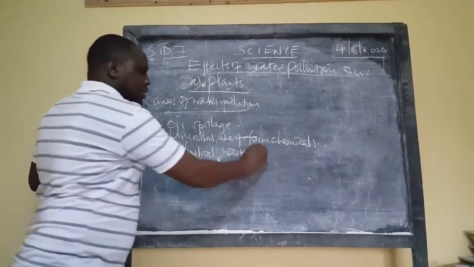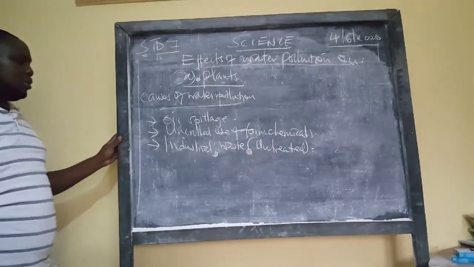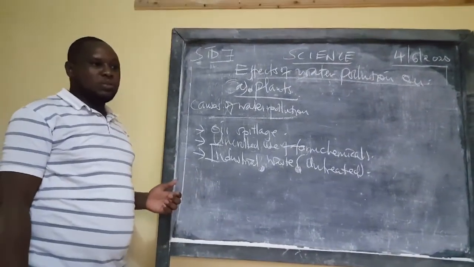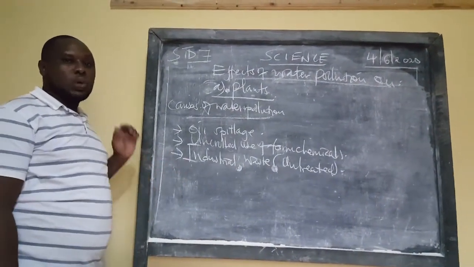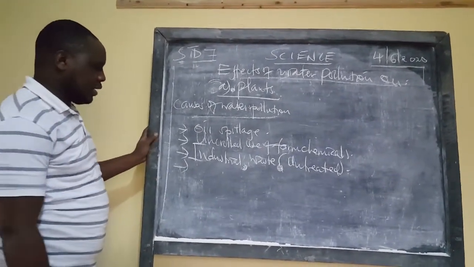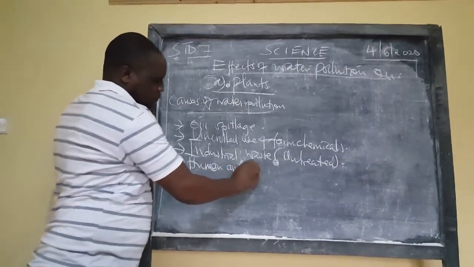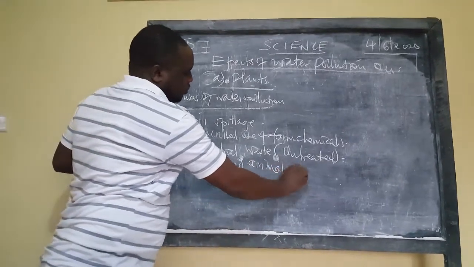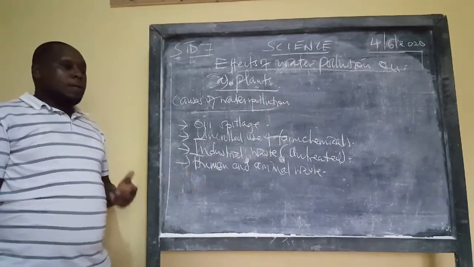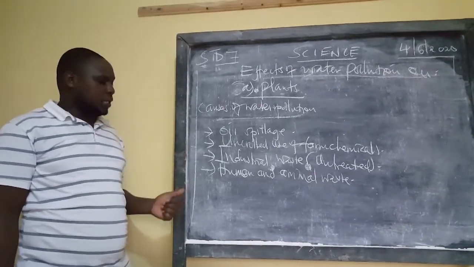So we talk about untreated sewage or even industrial waste. All these can lead to water pollution, but once it's treated and released, it has no harm. We also talked about so many others like human and animal waste. This needs to be controlled. The animal and human waste must be controlled so that it doesn't get into water.